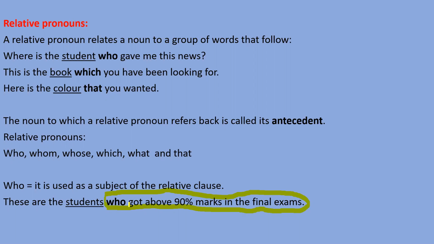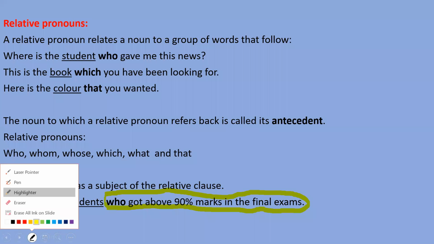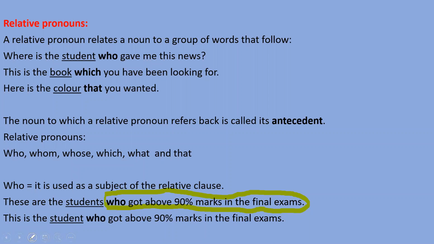We need to use who when we want to know about the subject of the relative clause, right? So who has been used here as a subject. Clear? Next sentence. This is the student who got above 90% marks in the final examination.